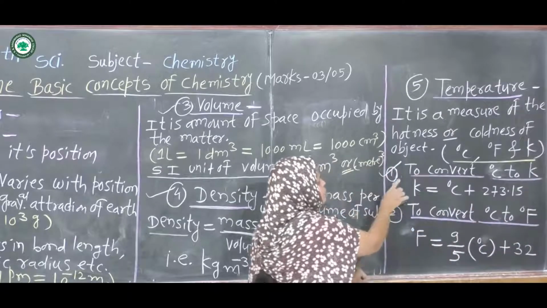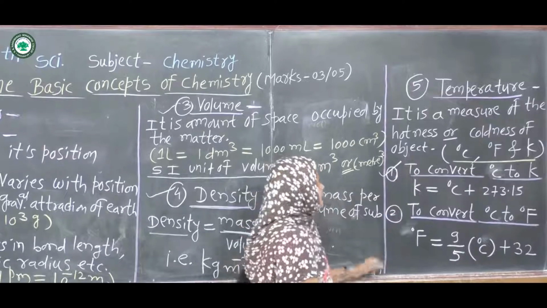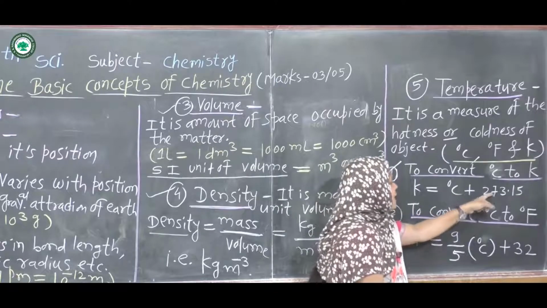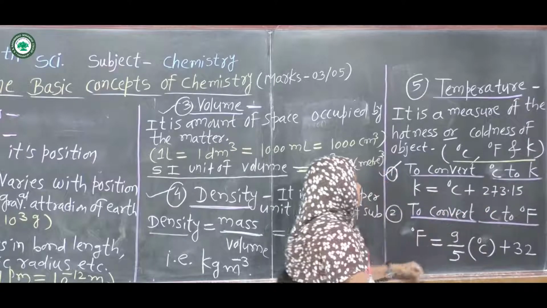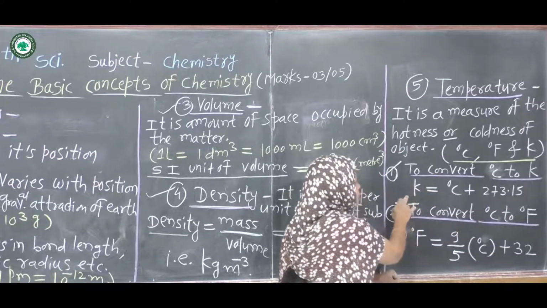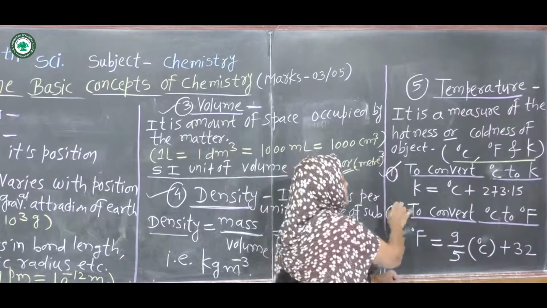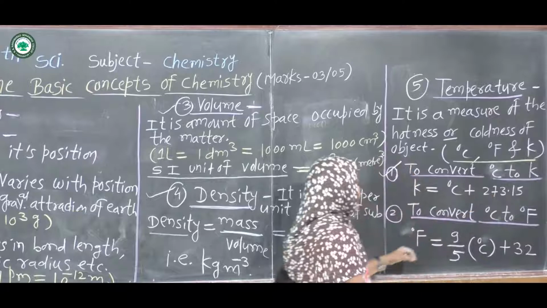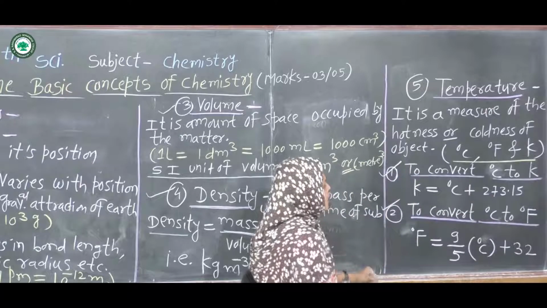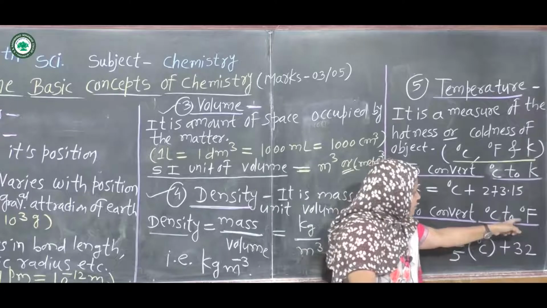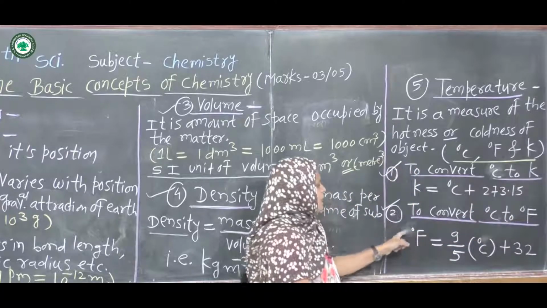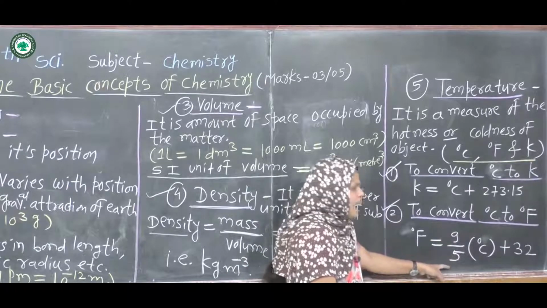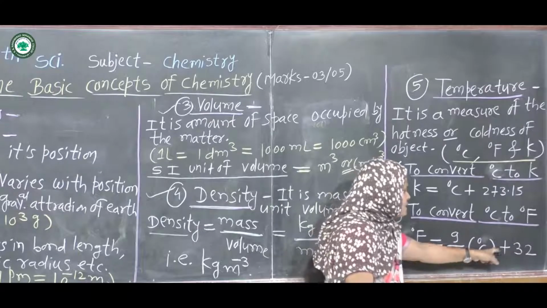The first formula, to convert degree Celsius to Kelvin, is Kelvin equal to degree Celsius plus 273.15. Then the second expression, to convert degree Celsius to degree Fahrenheit, uses the formula degree Fahrenheit equal to 9 divided by 5 times degree Celsius plus 32.